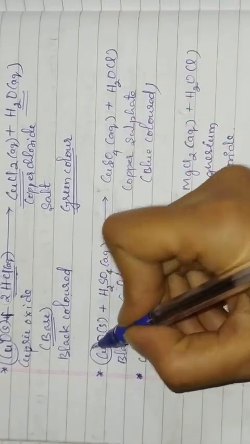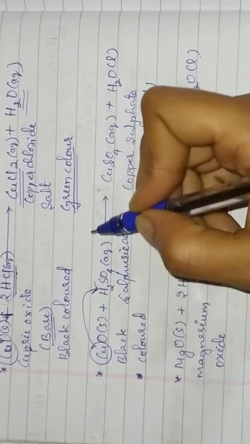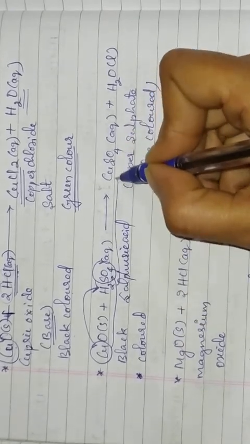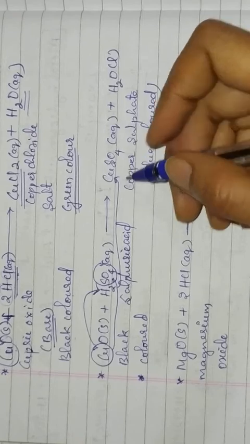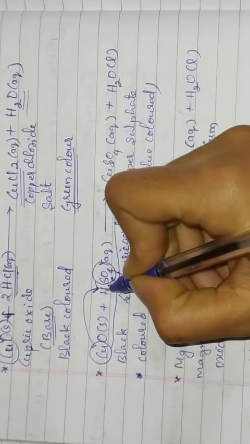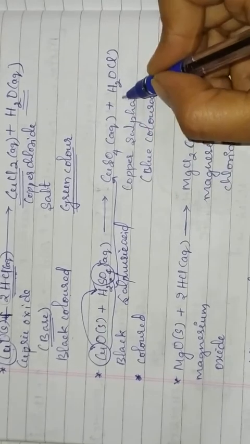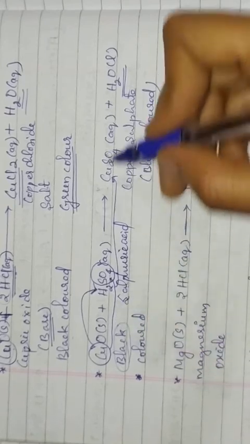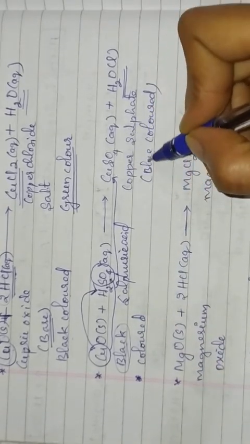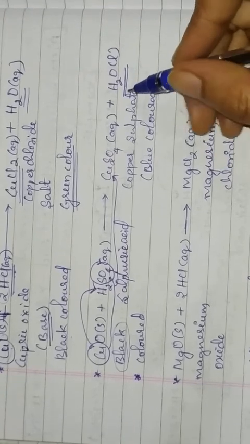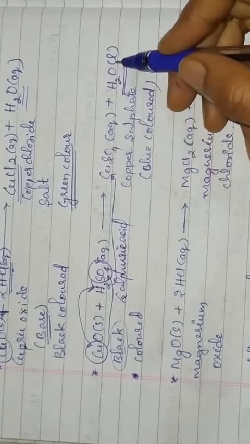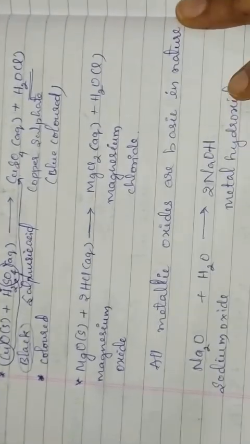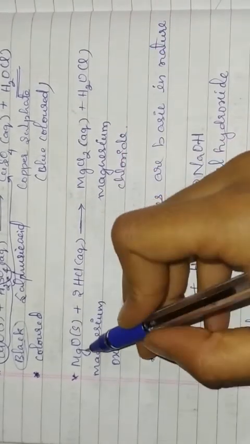So again here this copper will displace this hydrogen, and this copper will combine with sulfate and it forms copper sulfate. Okay, and this oxygen will combine with this hydrogen and they will form water. This cupric oxide is black in color, and when it forms the copper sulfate salt, it is blue in color. Along with the formation of copper sulfate, water is formed. We'll see one more example.